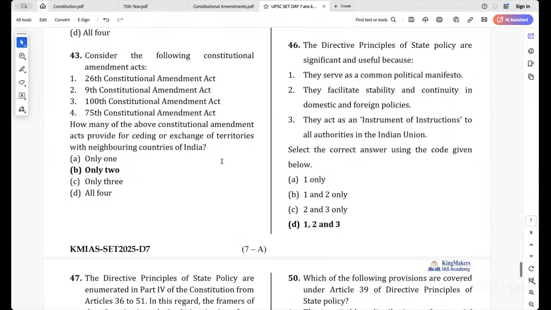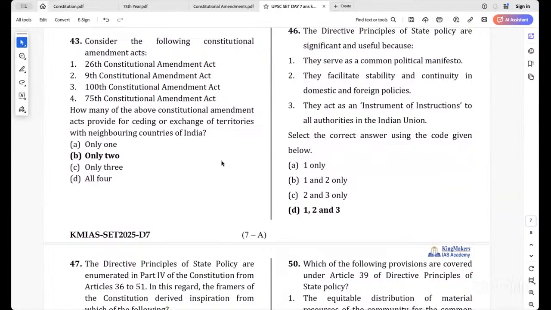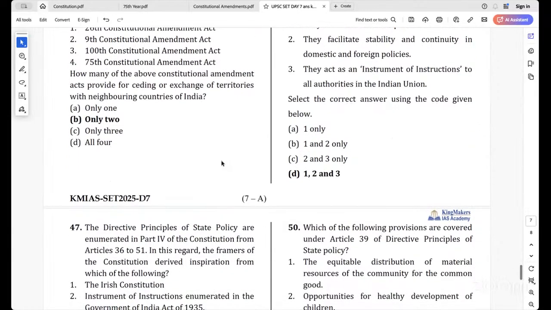Now, third one, they act as an instrument of instructions to all authorities in the Indian Union. In the first question we saw it is not only about legislations. It is about legislators, executives and administrative authorities. That is what it is. Okay, it acts as an instrument of instructions. So the answer is 1, 2 and 3. Does anyone choose any other option than this?